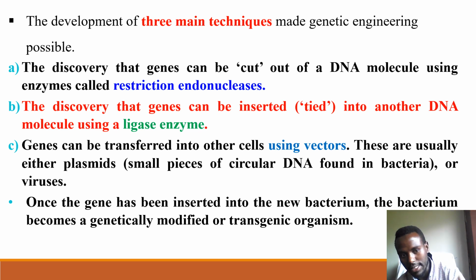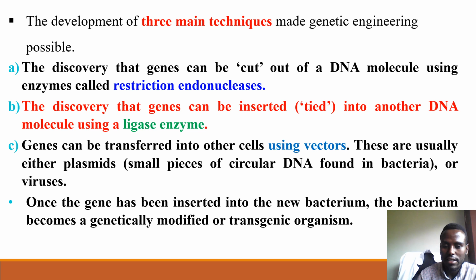The third one is the gene can be transferred to another cell by using vectors. Vectors especially vector plasmid a small piece of circular DNA found in bacteria or virus, or we say for plasmid extra chromosomes. Once a gene has been inserted into new bacteria, the bacteria becomes genetically modified or transgenic. Gene tokko ergasii tokko irraa tokkotti yeroo darbu bacteria sun maal ta'e jennaan genetically modified or transgenic organisms jennaan jechuudha.